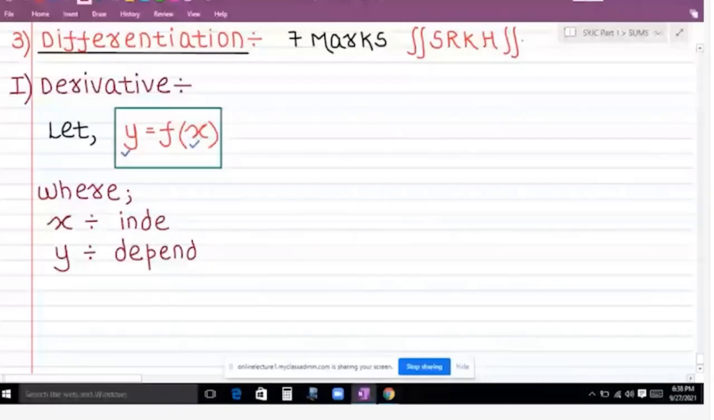So children, what is the meaning of the word independent variable? Independent variable means x is a variable which can take any of the values without any restrictions. That means x is a variable which can take the value positive, or it can take the value negative, or it can take the value 0, even it can take the value in terms of fraction, but